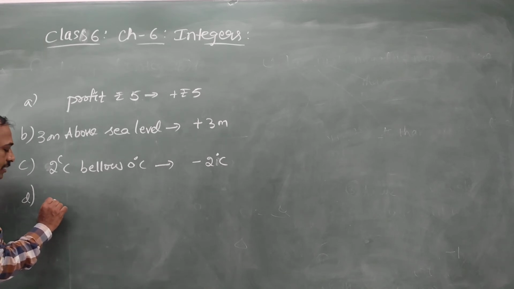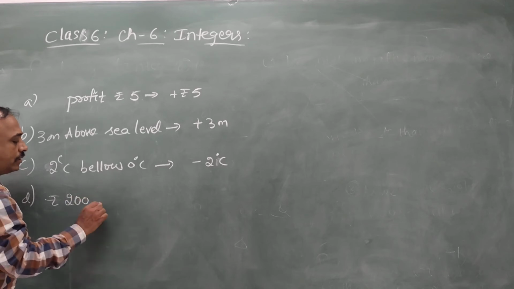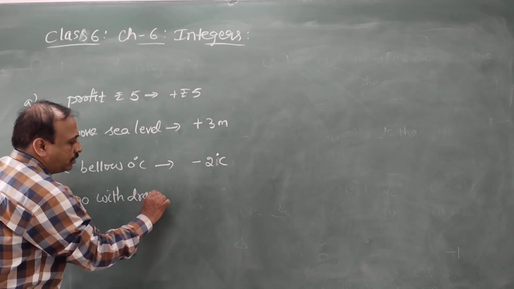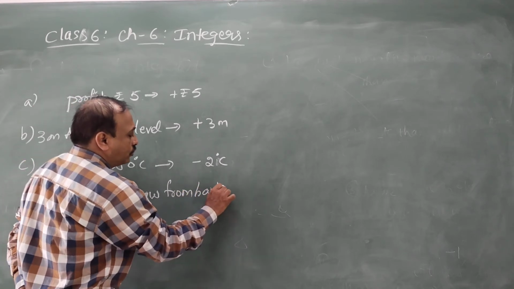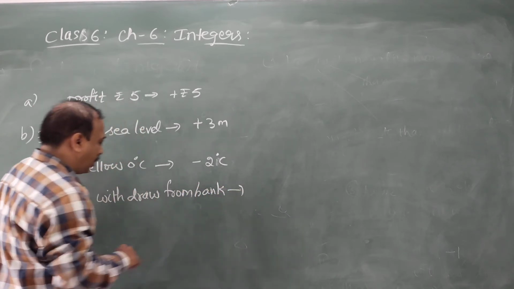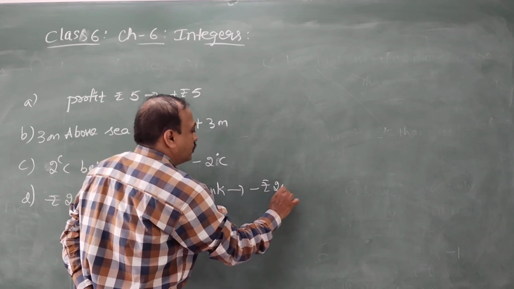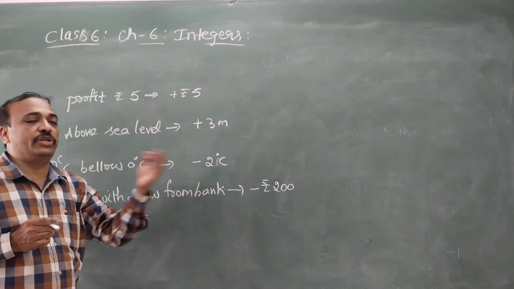And an amount of rupees 200 withdrawn from the bank. How to represent withdraw? That means minus. So minus rupees 200. So symbolically, this is where we use plus and where we use minus.